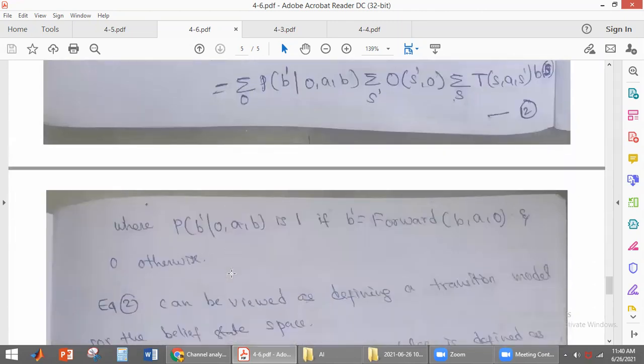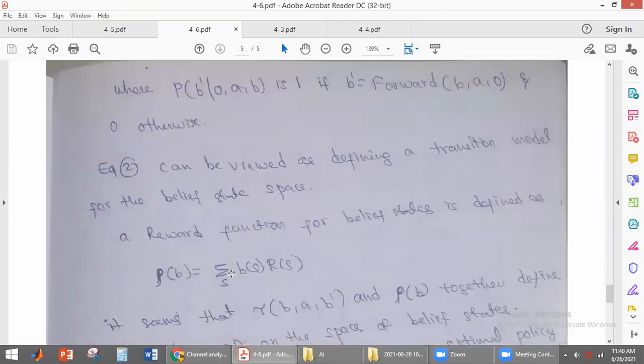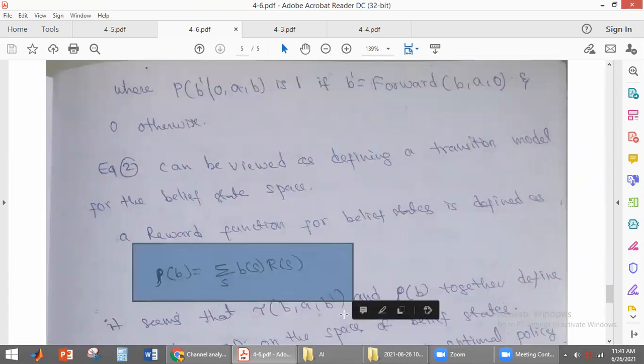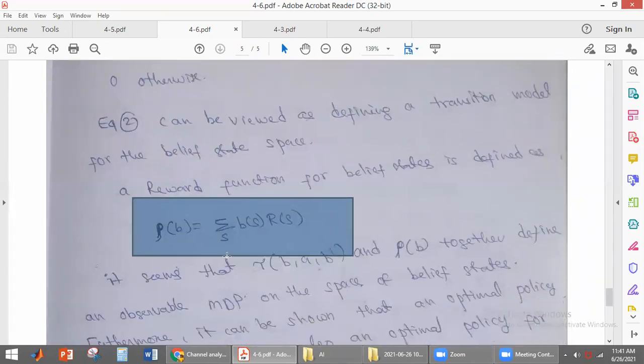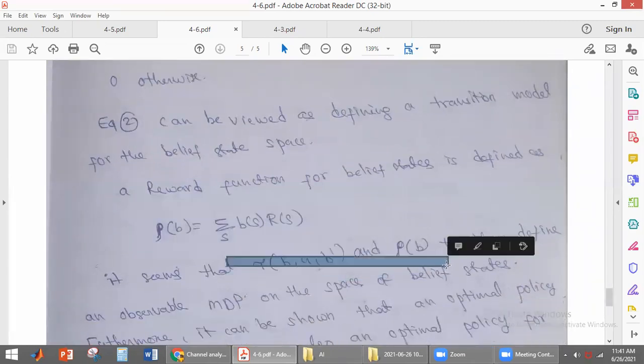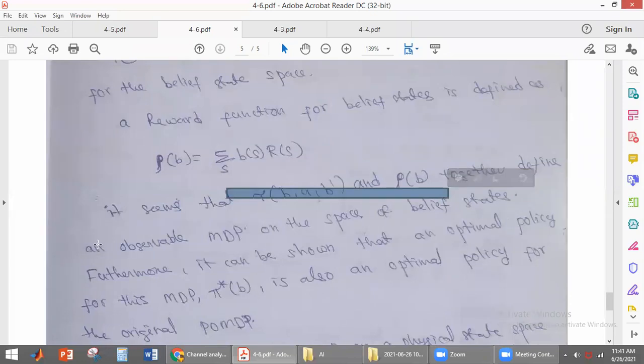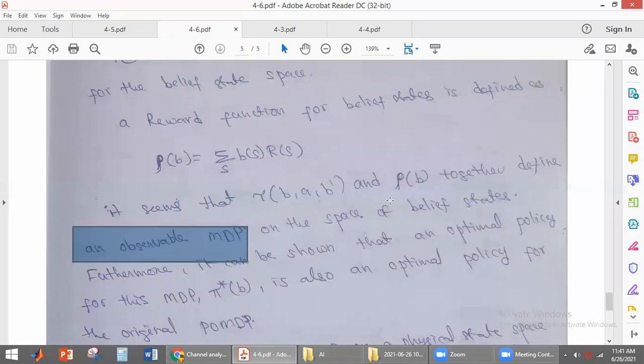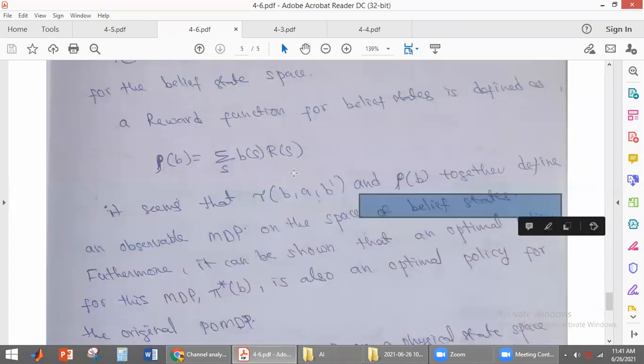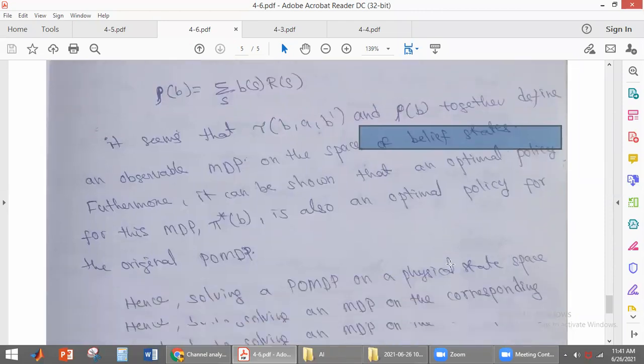That is the second equation. And how do we find the reward function here? The reward function can be obtained using this equation, students. So from the transition model and reward function, we can say that the observable MDP, whenever it is executed on belief states, gives us the optimal policy.